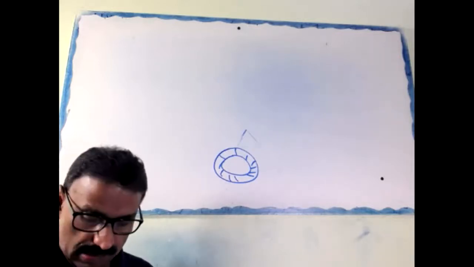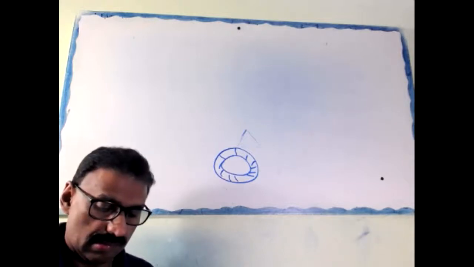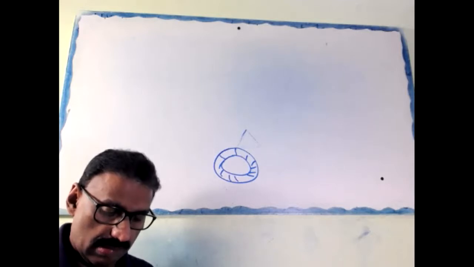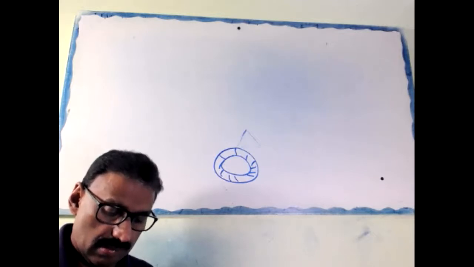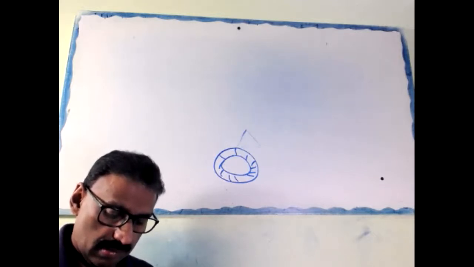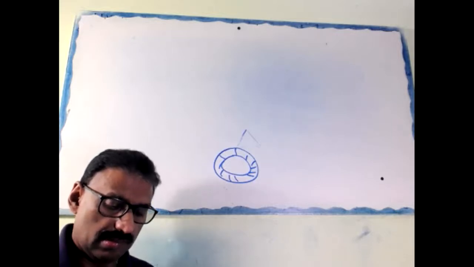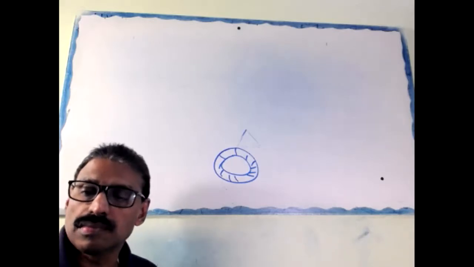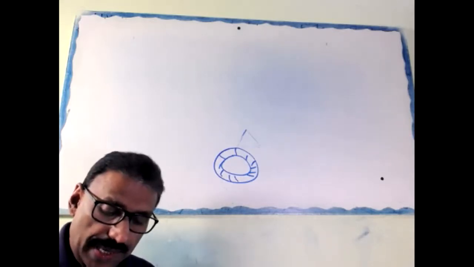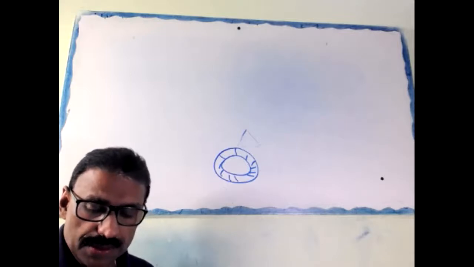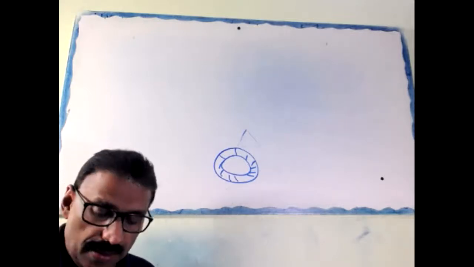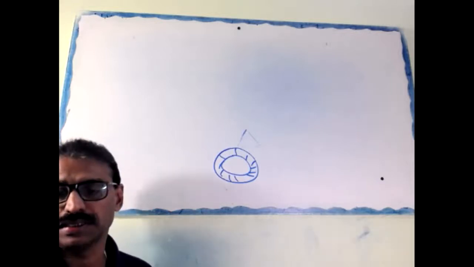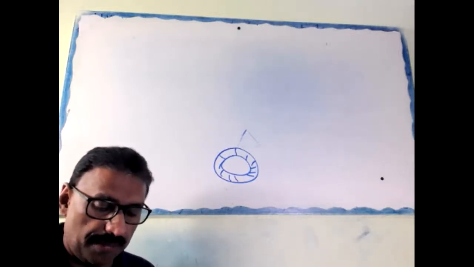Okay, write that first. Question: in a right circular cone, the cross section made by a plane parallel to the base. Cross section made by a plane parallel to the base.